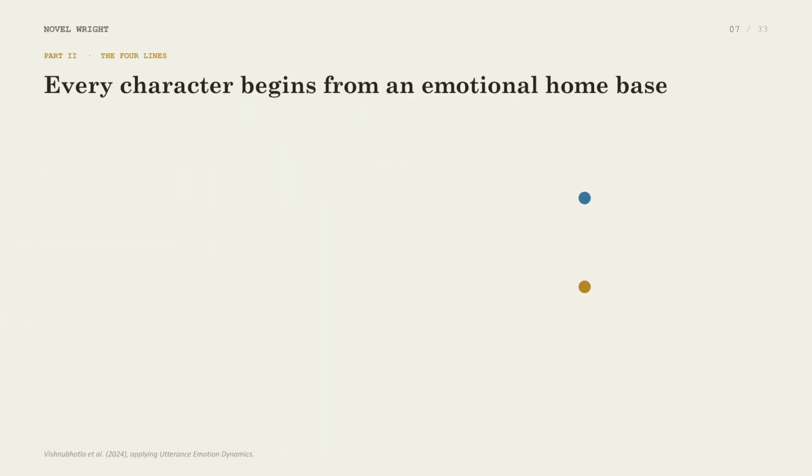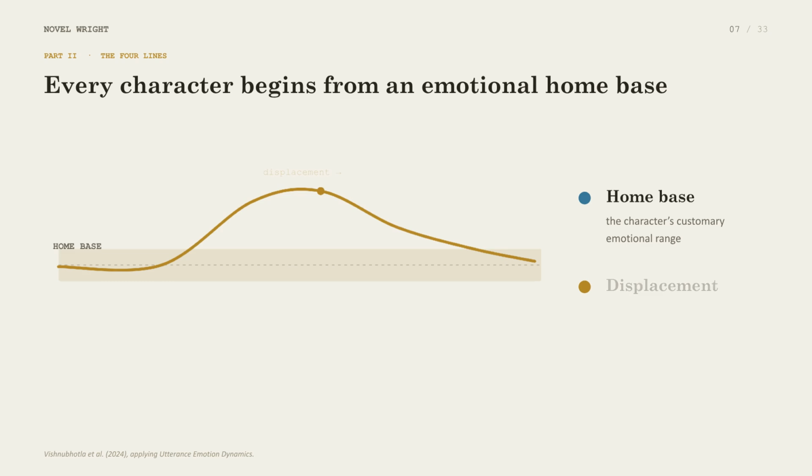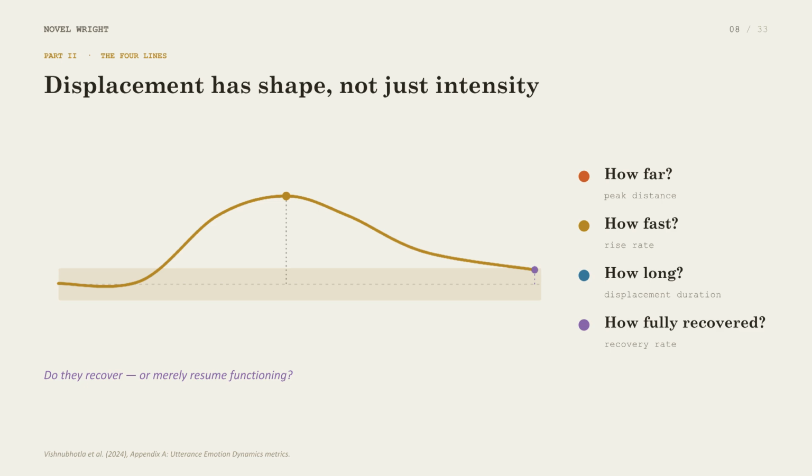Every character operates from an emotional home base. Displacement occurs when an event pushes the character outside of their customary emotional range. Displacement has shape. We can measure how far a character is pushed, how quickly they react, and how they recover, or if they simply return to functioning while still carrying the emotional burden.